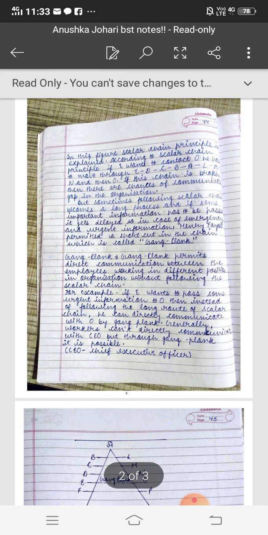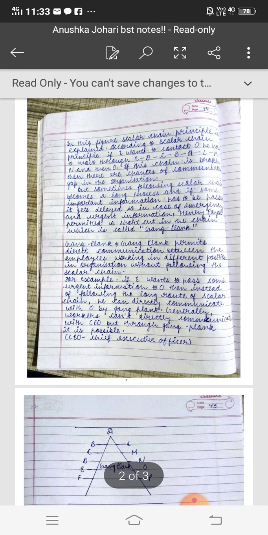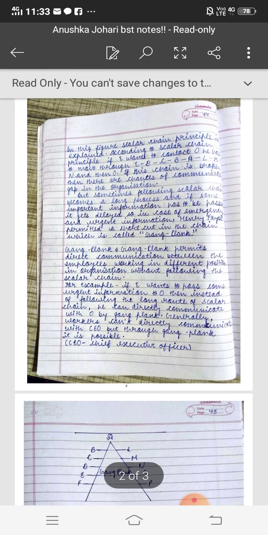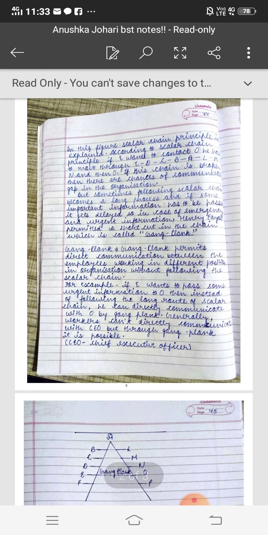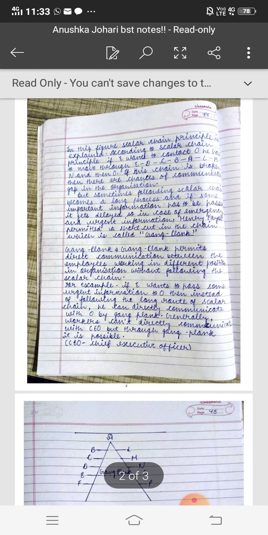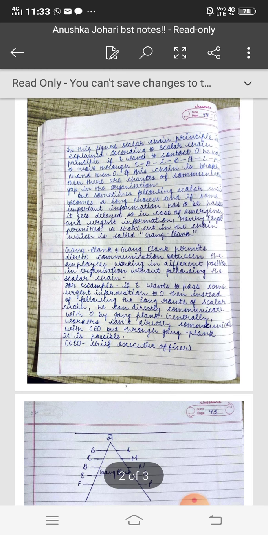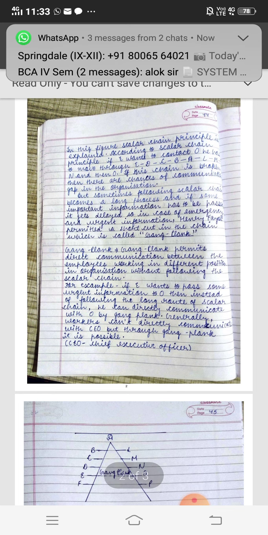Generally, workers can't directly communicate with the CEO. As I already told, the lower level of management cannot directly contact the top level of management. But in case of emergency, workers or employees can directly contact the top level, that is the CEO, Chief Executive Officer. Through gangplank, it is possible.